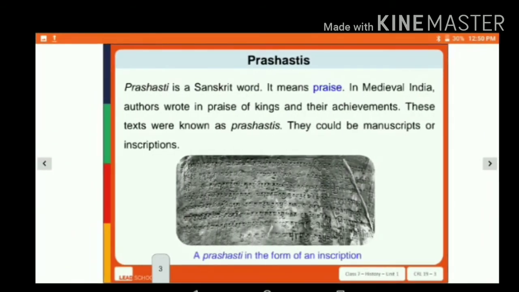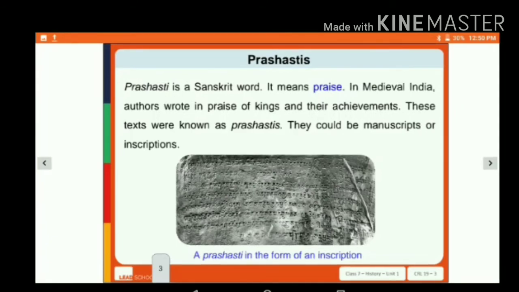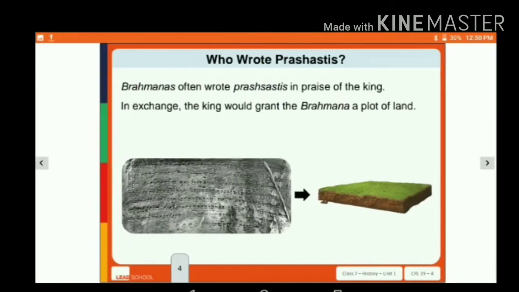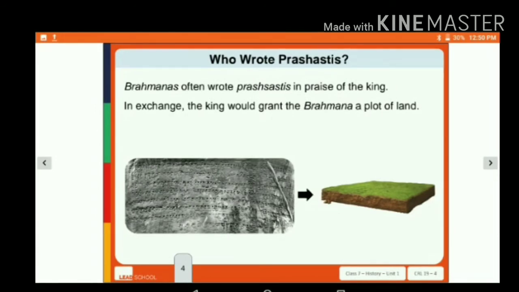Now, prashastis. Prashasti is a Sanskrit word. It means praise. In medieval India, authors wrote in praise of kings and their achievements. These texts were known as prashastis. They could be manuscripts or inscriptions. As you can see in the picture, there is a prashasti in the form of an inscription. Now the question arises: who wrote these prashastis? The answer is Brahmins often wrote prashastis in praise of the king. In exchange, the king would grant the Brahmana a plot of land.